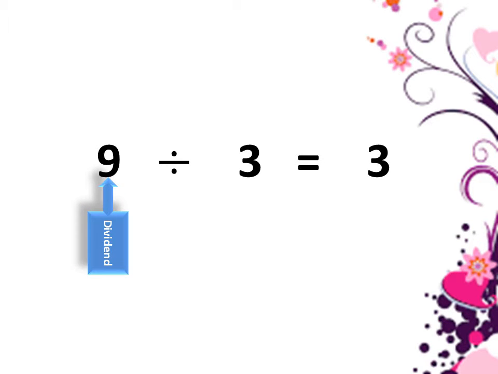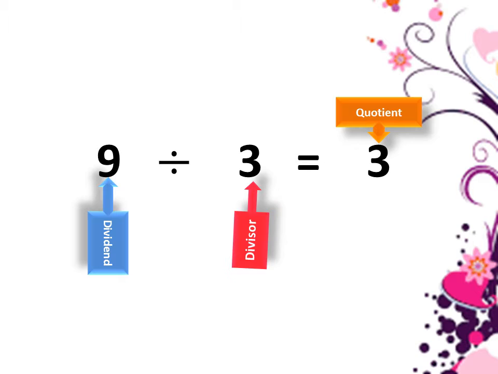In this example, 9 divided by 3 equals 3. 9 is said to be the dividend, 3 is said to be the divisor, and the answer 3 is said to be the quotient. These are called terms of division.